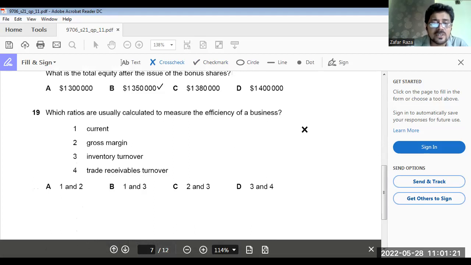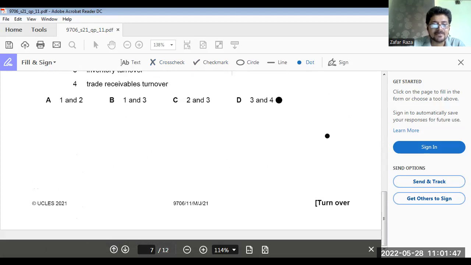What ratios are usually calculated to measure the efficiency of business? All types of turnovers are efficiency ratios. All types of turnover ratios. Okay. So the options 3 and 4 are turnover. So D option should be the answer. Easy. All turnovers are efficiency ratios.